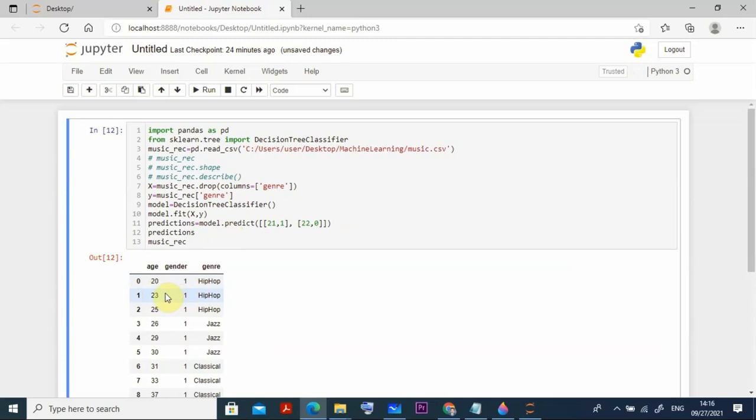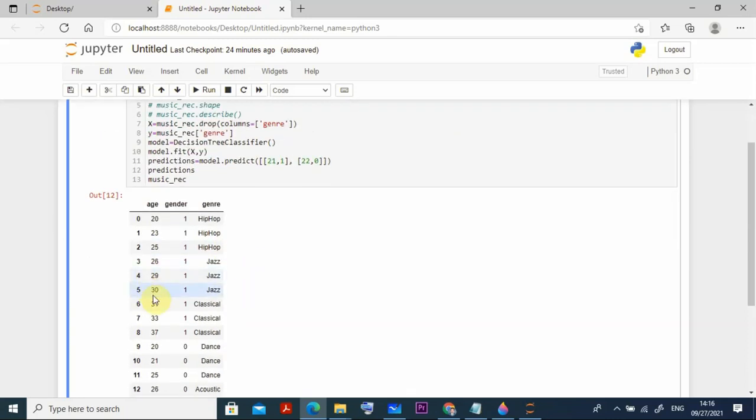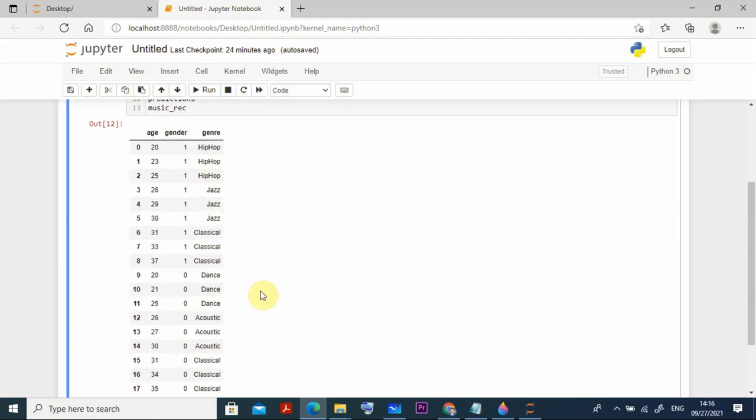So we find a person with age 20 who is male, and he usually likes music like hip hop. Similarly, this is the data actually available, and 21 is not available there, yet my machine is able to successfully predict it. You can clearly see that in some age groups the male people like to enjoy this type of music. Similarly, 26 to 30, these people enjoy this one. I am talking about the male, because 1 stands for male.